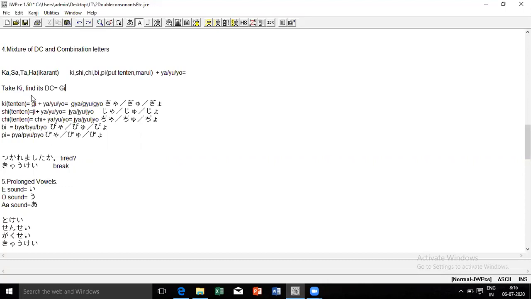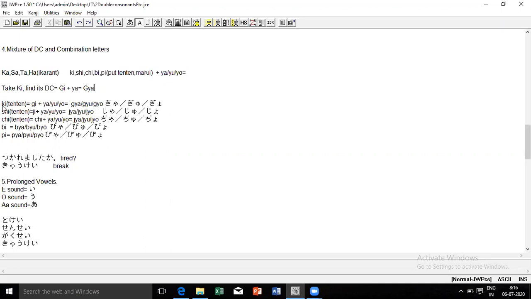Now what we have to do? This is in our hand, the double consonant. Now to this double consonant we have to add ya, yu, yo in order to combine. So we are making a mixture of double consonants and combination letters. So gi plus ya becomes gya. Similarly, gi plus yu becomes gyu, and gi plus yo becomes gyo.